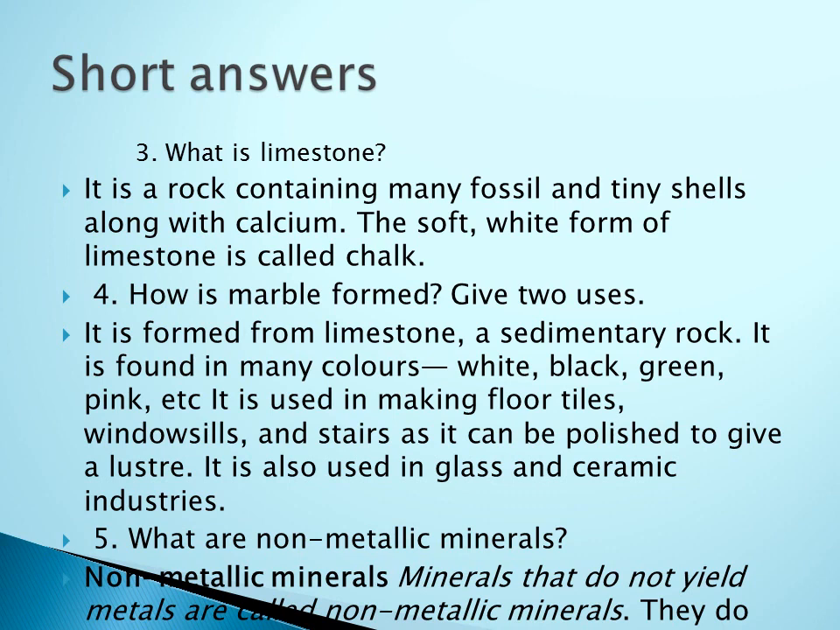Then the third question: what is limestone? Limestone is a type of sedimentary rock, right? It is a rock that contains many fossils. Fossils means what? Marks of dead plants and animals. It contains many fossils and tiny shells along with calcium. The soft white form of limestone is called chalk, which we use on the backboard. So what is the answer? It is a rock that contains many fossils and tiny shells along with calcium. The soft white form of limestone is called chalk.